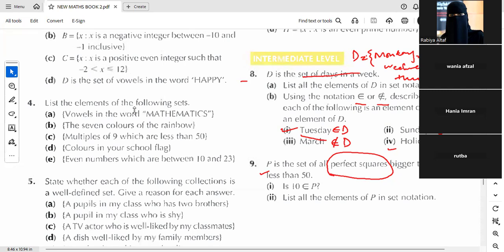We just need to write square numbers over there. Okay, so the question is asking you, first part, 10 belongs to P. You just need to look at whether 10 is a square number or not, because P is the set in which all the square numbers will come. So whether 10 is a square number or not.